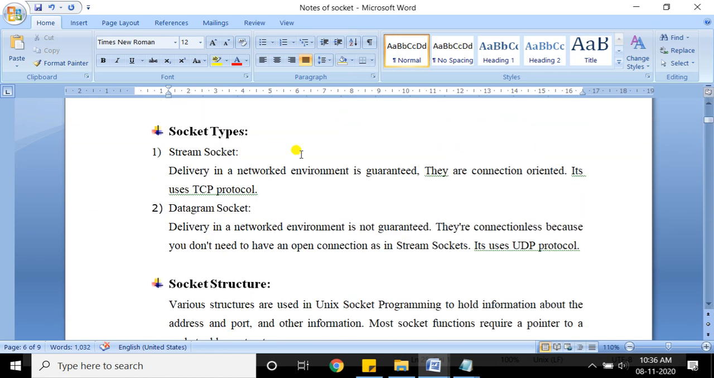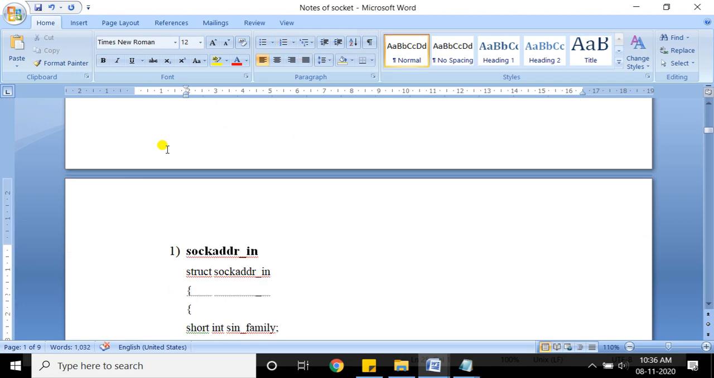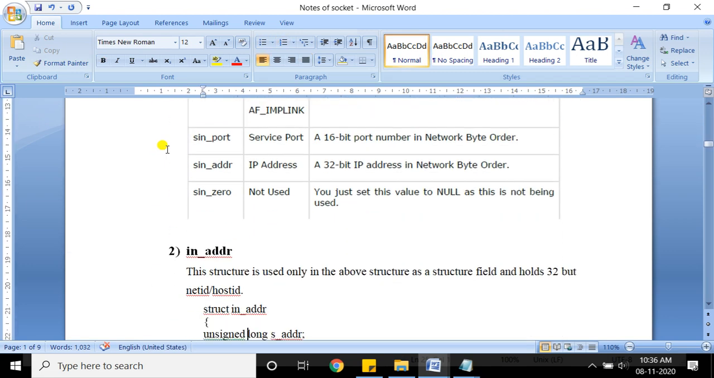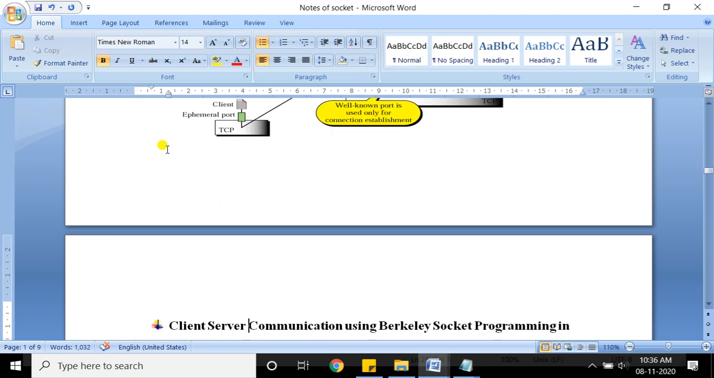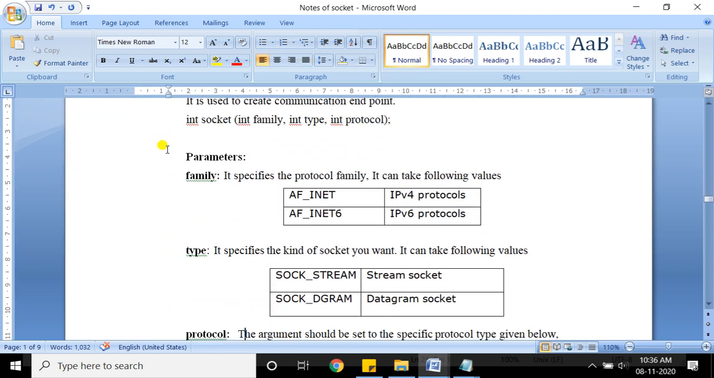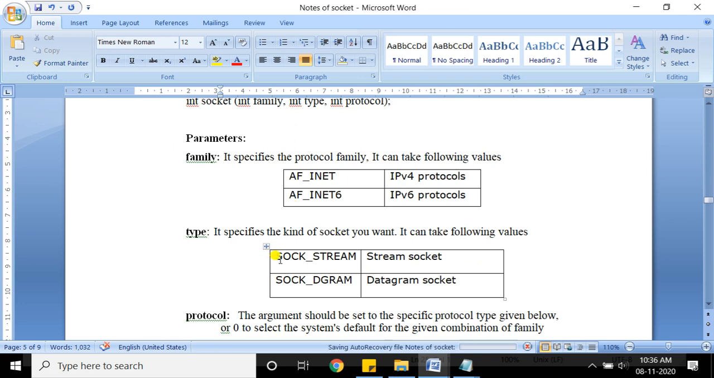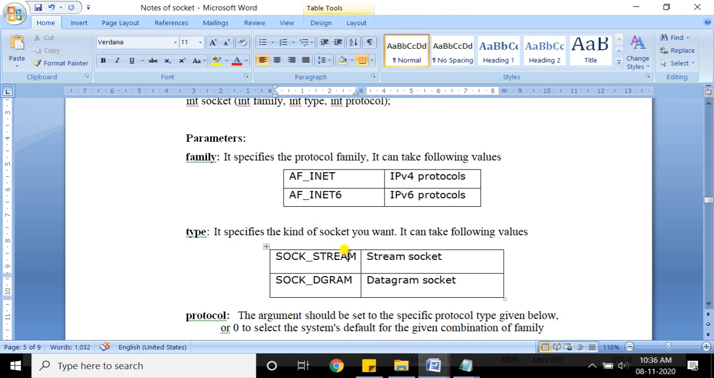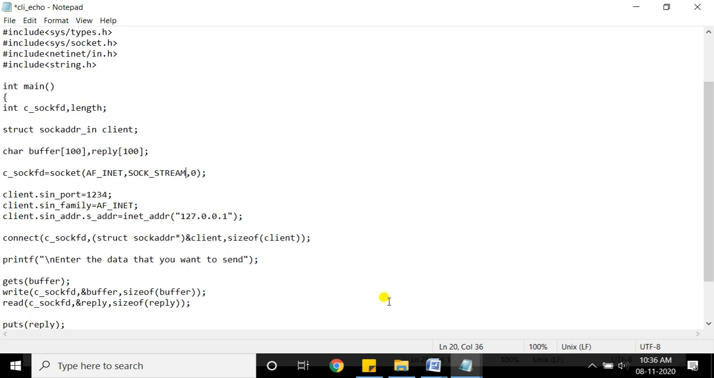Yeah, there are two types of socket, stream socket and datagram socket. So TCP is used as stream socket. What is the value of stream socket in the system call? If you look at the socket system call here, for stream socket the value is SOCK_STREAM. Getting? Yeah, now just go back to our client program and the first system call is socket.